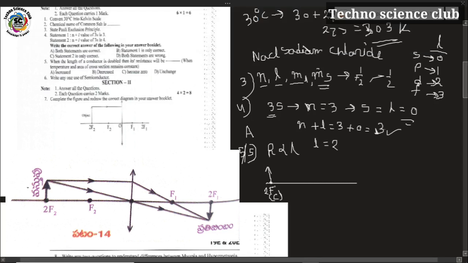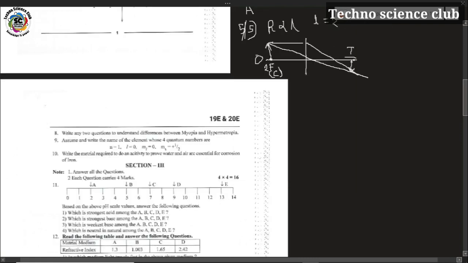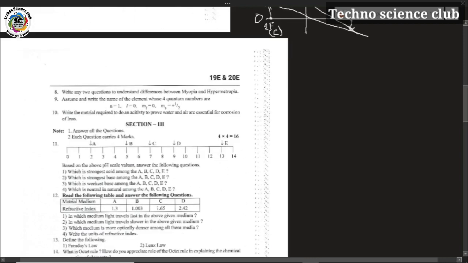The object is at left side of the center of curvature, then the image is formed at right side of the center of curvature. You can observe the formation of image at center of curvature on the right side, and the image is the same size, but the image is inverted. The size of the image is the same, but the direction is inverted. So by placing the object at the center of curvature, the image is also formed at the center of curvature.